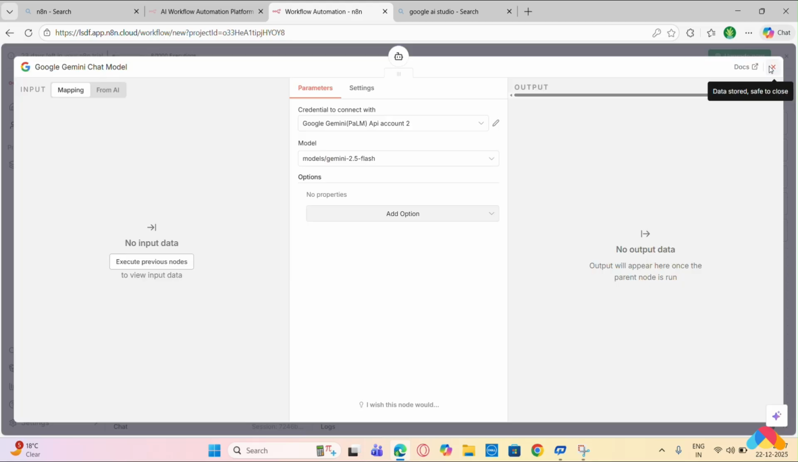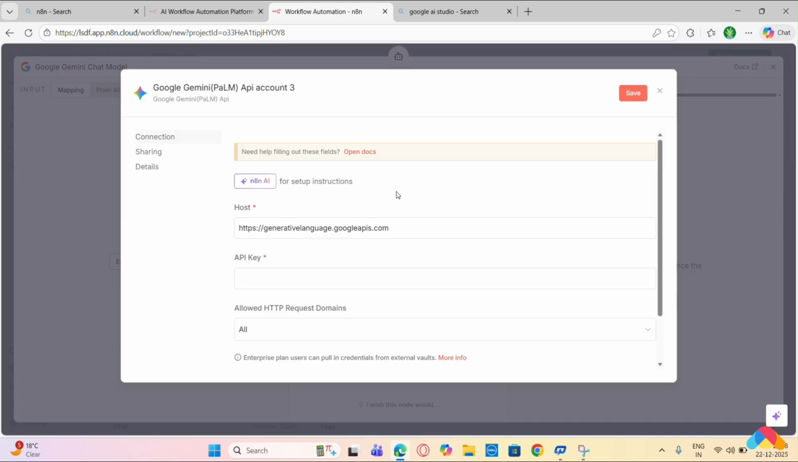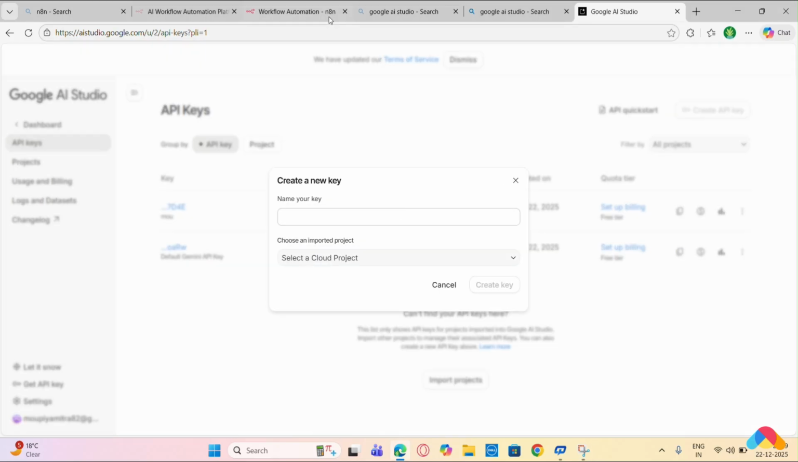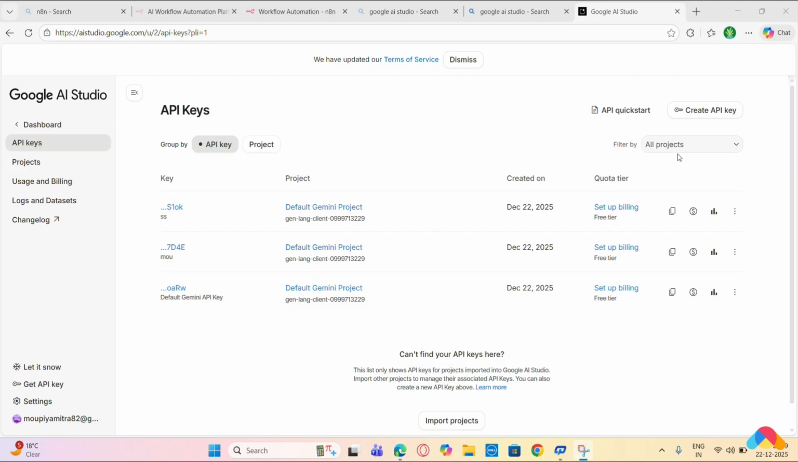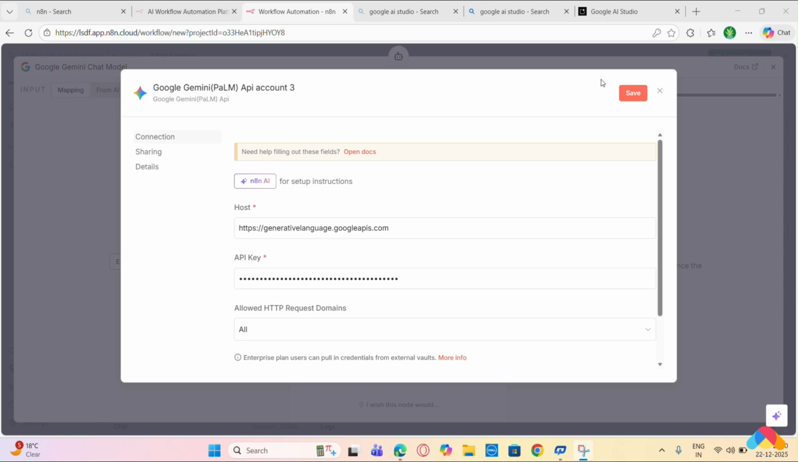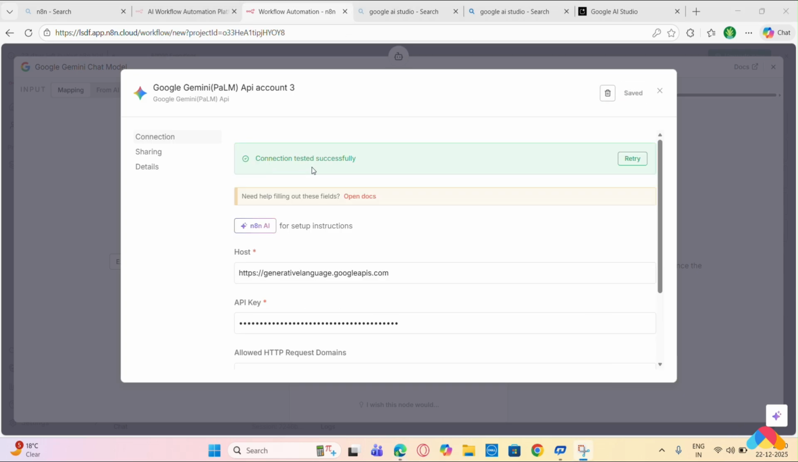Just close it. Here you have to fill in your credential and here you have to ask for API keys. Now let me show you how to create API keys. To create API keys, first of all you have to go to Google AI Studio. Then here you have to click Create API keys and you can name it. Then select default Gemini project. Then create key. See, our API key is created. Then you have to just copy this key and paste this API key here. Then just click Save. See, connection tested successfully.